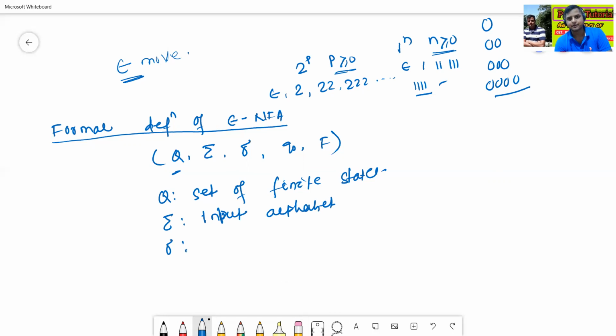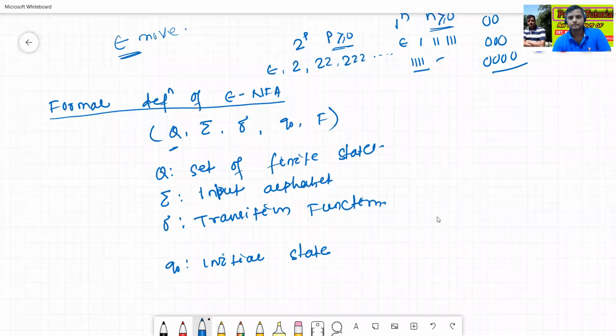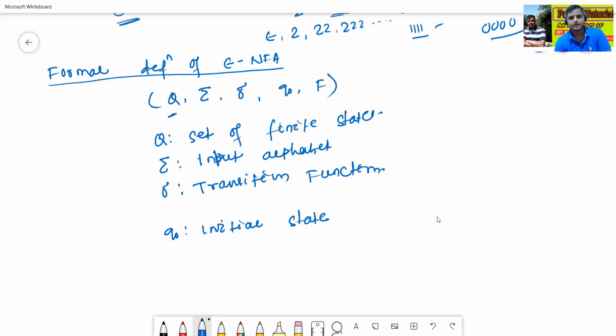Delta is the transition function, Q0 is the initial state, and F is the set of final states.